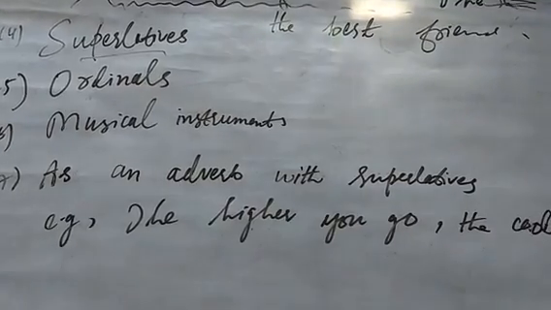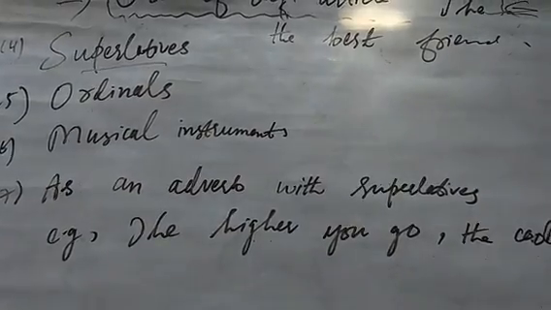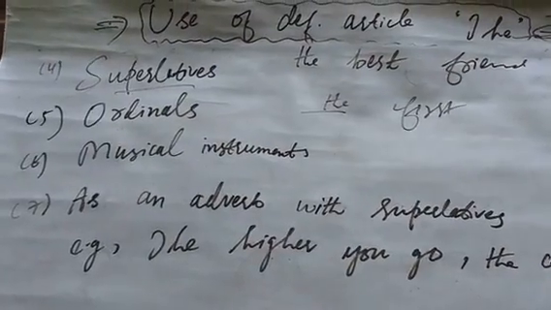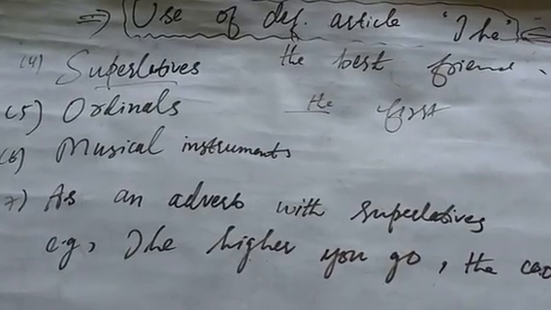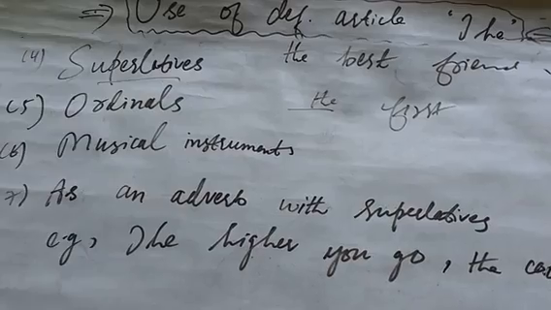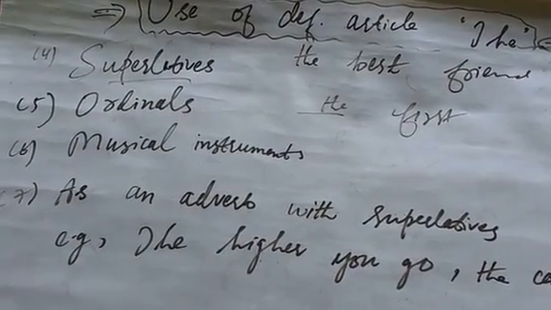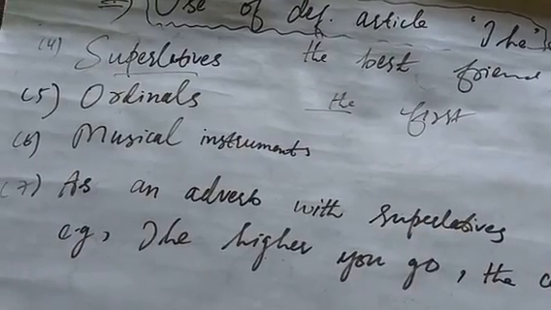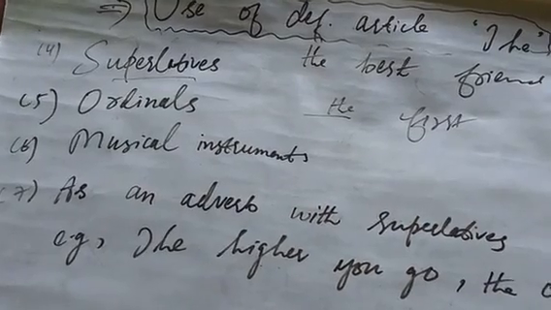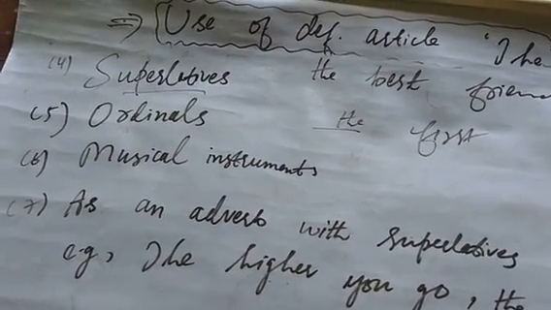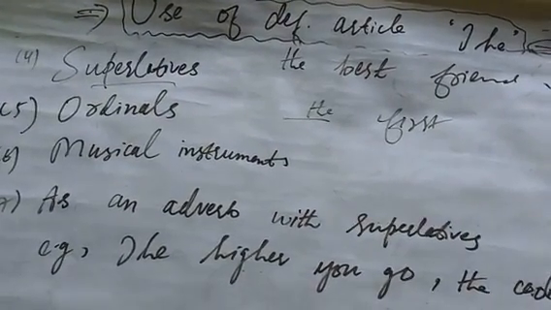No, he is my best friend, because my is a possessive pronoun, and whenever a superlative degree comes after a possessive pronoun, we do not use the with them. It is an exception. So we cannot say he is my the best friend, because my is possessive.